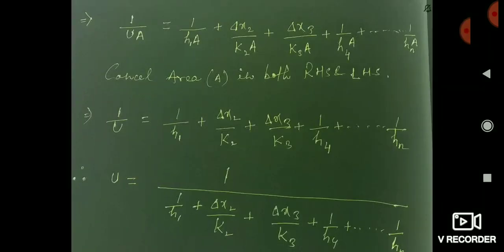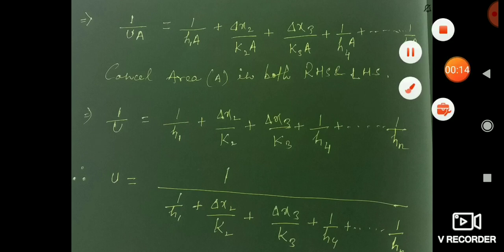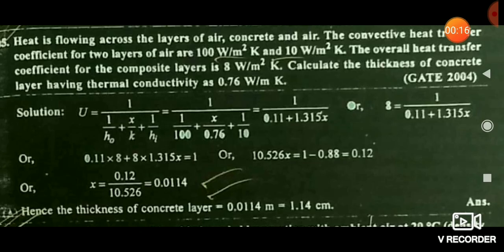I have given you this concept for the case of conduction and convection to calculate the overall heat transfer coefficient, and you can simply see that 1 by U is equal to 1 by H1 plus delta X2 by K2 plus delta X3 by K3 and so on. So you put all these values with proper unit conversion and you can get the X value, that is 0.0114 meter. And if you convert it into centimeter, multiply by 100.